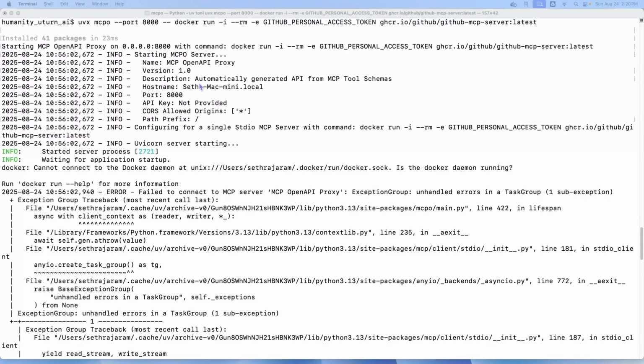Let's run the MCPO Proxy Server. Let us run MCPO, which we have already installed using the UVX command. I will give this command in the video description. We are using the GitHub personal token in this command.